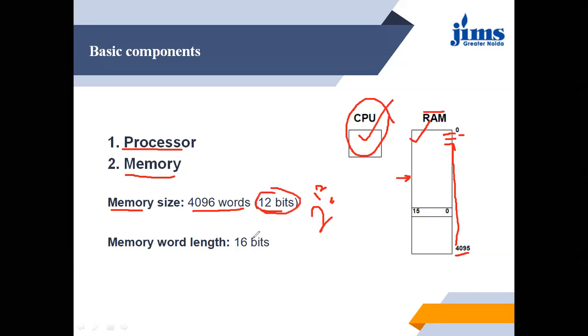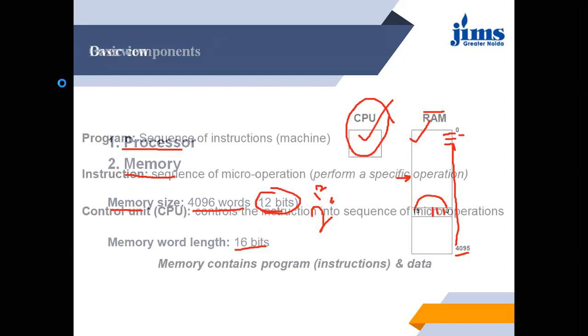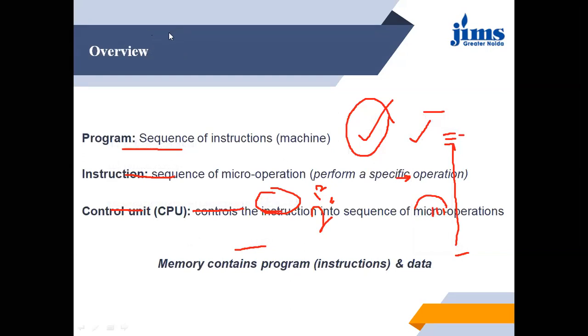And the width of each word is 16 bits, from 0 to 15. So this was about the basics of memory, that there are 4096 words. To represent these words, we need a 12-bit bus, and the word length is 16 bits.